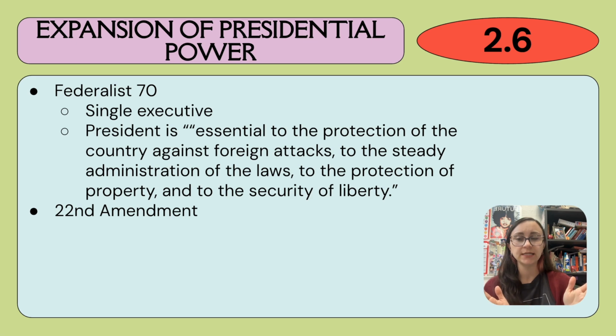So before the 22nd Amendment, Washington had stepped down after 2 terms, and so he had set this precedent, right, this example. And every president after him had stepped down after 1 or 2 terms to follow that example. FDR broke this during World War II and then the Great Depression, and that whole 30s, 40s era, right? And the 22nd Amendment ended up getting ratified to kind of react to that fear of a constitutional monarch, because they wanted to create structures in place to check that expansion of presidential power.